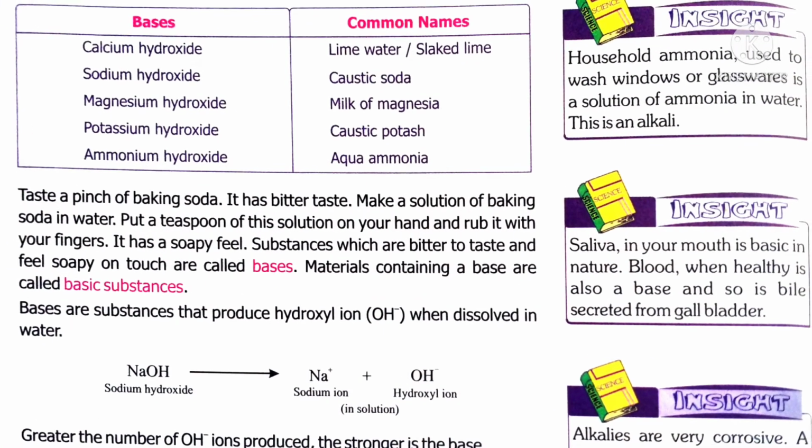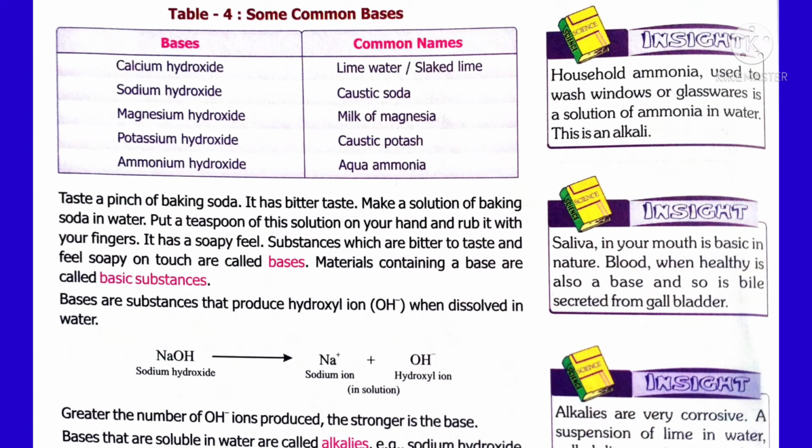Now we are going to learn bases. What are bases? Bases are metal hydroxides or metal oxides. Sodium is a metal, sodium hydroxide is a base. Calcium is a metal, calcium hydroxide or calcium oxide, both are bases. Sodium oxide is also called a base. Magnesium is a metal, magnesium oxide as well as magnesium hydroxide, both are called bases. So metal oxides are called bases. Bases are bitter in taste. They taste like bitter gourd.